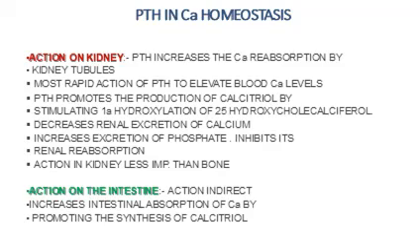What is the action on the intestine? The action is indirect because it increases the intestinal absorption of calcium by activating the synthesis of calcitriol. So calcitriol is the main thing which is going to play its action on the intestine. So it activates calcitriol to bring about its action on the intestine. Therefore, the action is indirect.